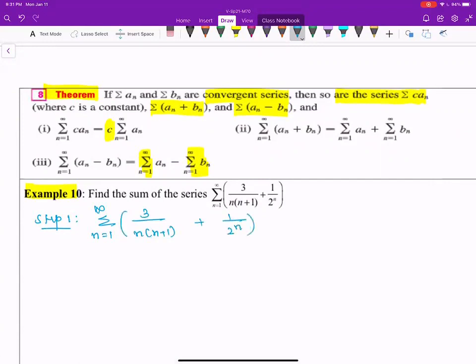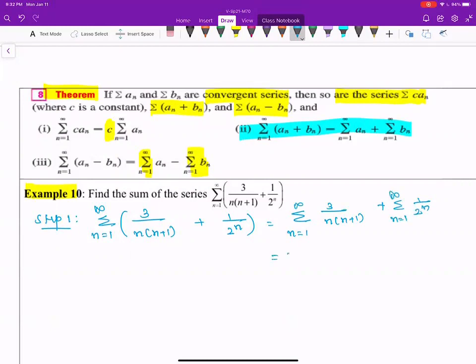So you're adding two terms. So by this property, property 2, we can split them into two sums. That is sigma n varying from 1 through infinity 3 over n times n plus 1 plus sigma 1 over 2 to the n, n varying from 1 through infinity.